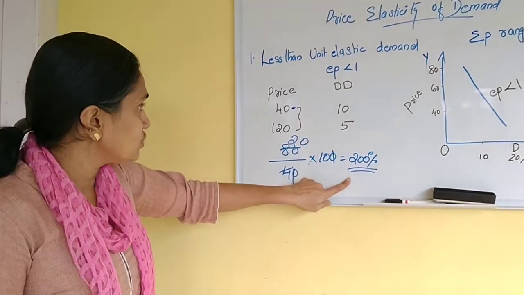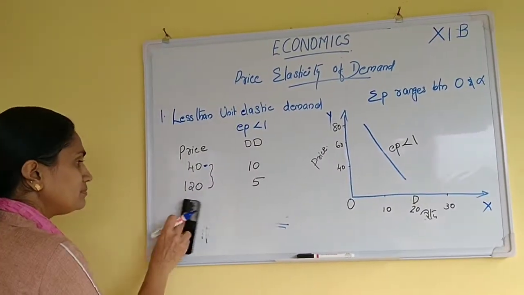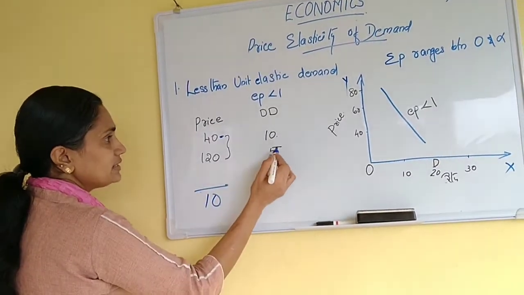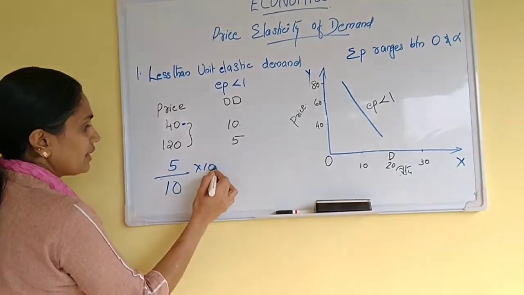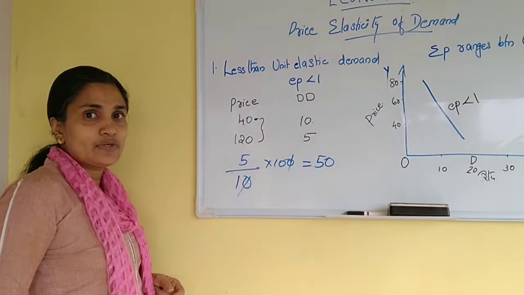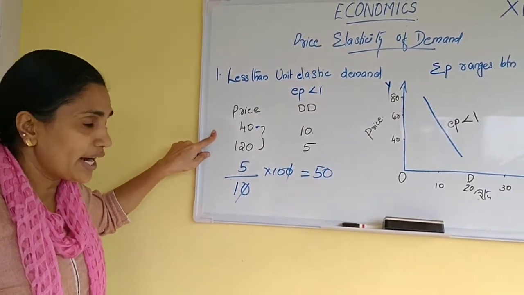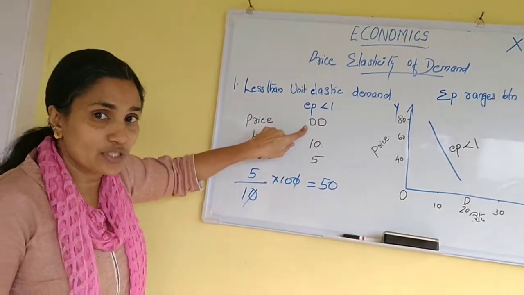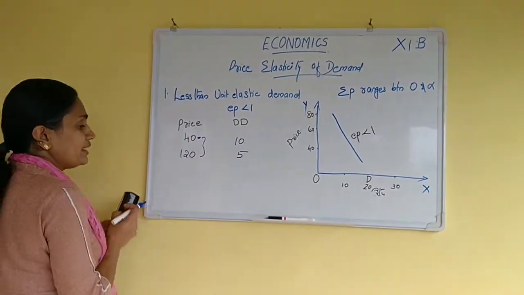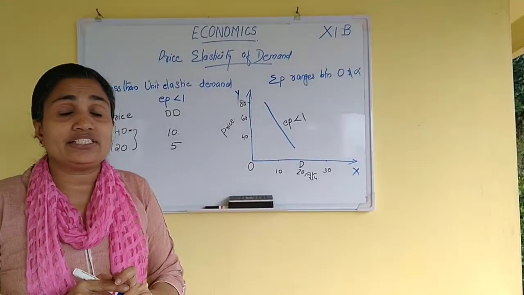That is a 200% change in price. What about the percentage change in quantity demanded? How can we calculate it? Actual price is 10, the difference is 10 minus 5, into 100. When we cancel these two, we will get 50. So the percentage change in price is 200, and the percentage change in quantity demanded is 50. That means the change in quantity demanded is less than the change in price.